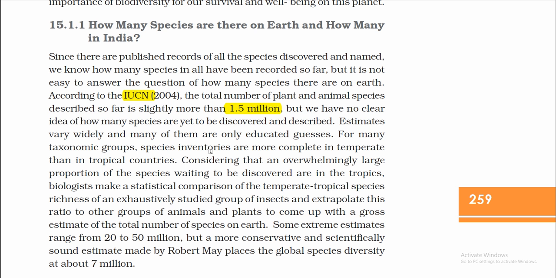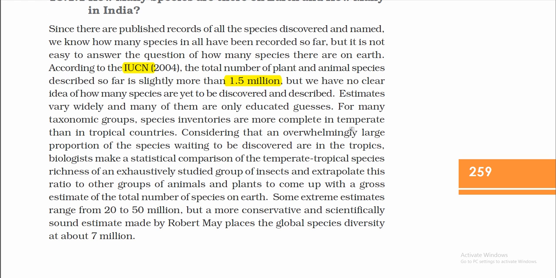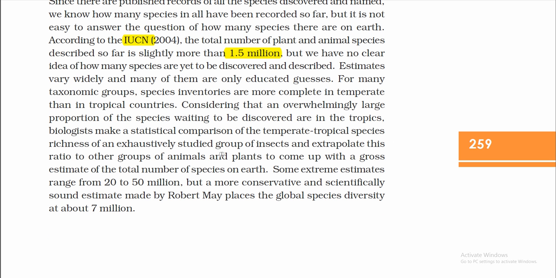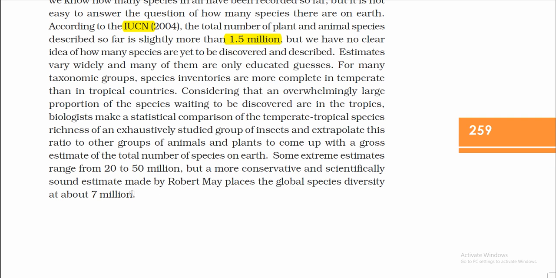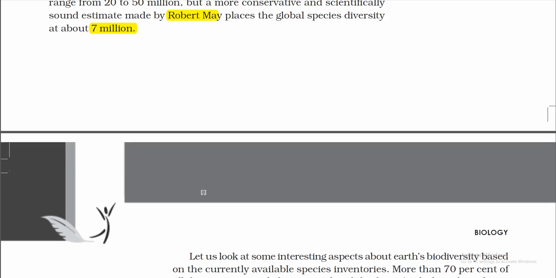For many taxonomic groups, species inventories are more complete in temperate than in tropical countries. Considering that an overwhelmingly large proportion of the species waiting to be discovered are in the tropics, biologists make a statistical comparison of the temperate-tropical species richness of an exhaustively studied group of insects and extrapolate this ratio to the other groups of animals and plants to come up with a gross estimate of the total number of species on Earth. Some extreme estimates range from 20 to 50 million, but a more conservative and scientifically sound estimate made by Robert May places the global species diversity at about 7 million.